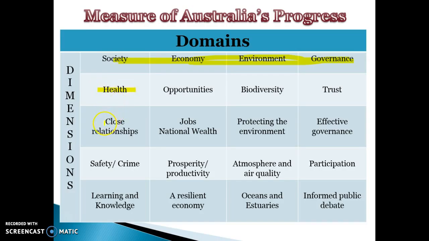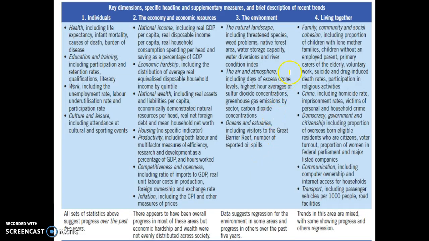So health, life expectancy, close relationships, again that would be looked at through the number of breakups, level of divorce rates. Safety and crime, so we'd be looking at crime statistics, level of violence, level of break-ins within countries. Learning and knowledge, so they take statistics to see if we're getting smarter. Within economy, we're looking at things like national wealth, the unemployment rate. Biodiversity for environment, air pollution, the quality of our oceans, all of these kinds of things would be included as dimensions within each domain.